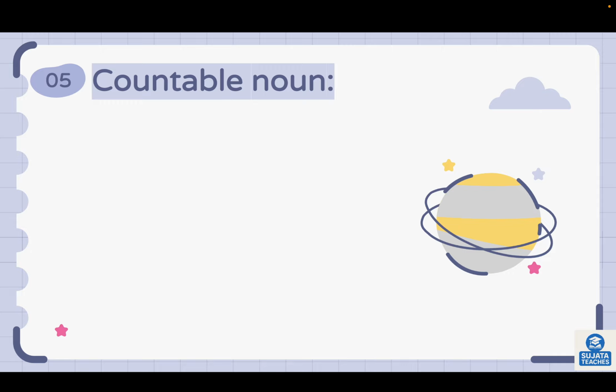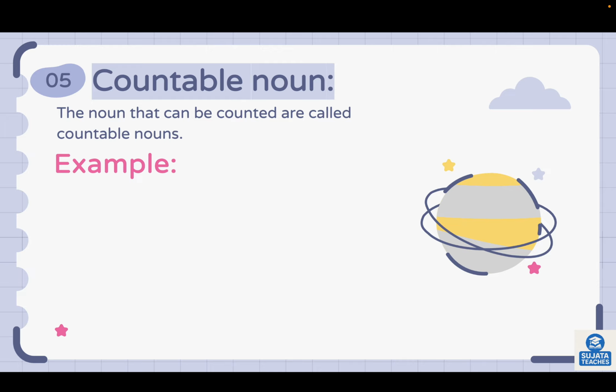Next is countable noun. The noun that can be counted are called countable nouns. For example, the book has 200 pages in it. Here you can count book and pages, so it is countable noun.